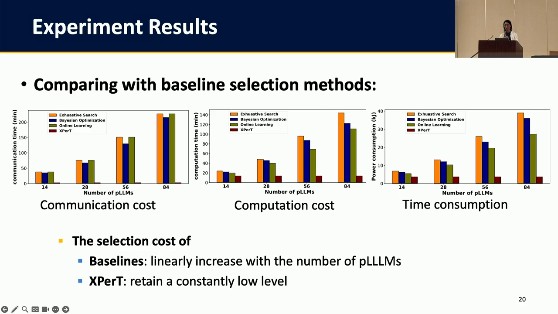And then we compare expert with three baseline selection methods. And from these three figures, we can clearly see a difference in the scalability. For the baseline, the selection cost almost linearly increased with the number of models. So this makes them impractical when there are too many models to select.